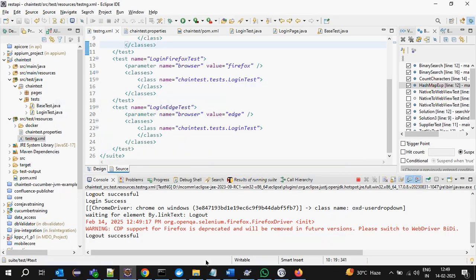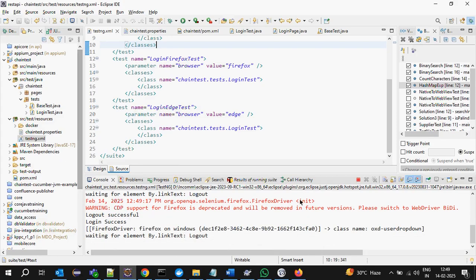You can create it, otherwise you can download from the Git whatever they have provided. Simply right click and run it. If you have any sample project, you can integrate it, so that you will know how to integrate, what issues we will get, what steps. You will learn more. If you integrate your own project instead of downloading, I will show you Cucumber as well. I will download that and show you that sample.